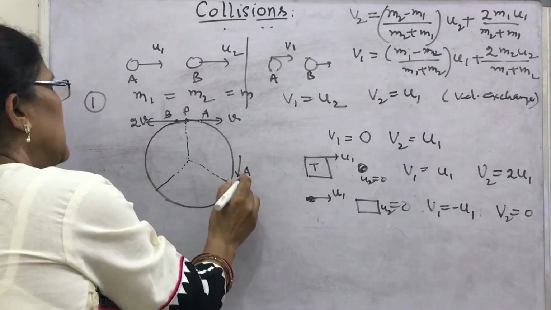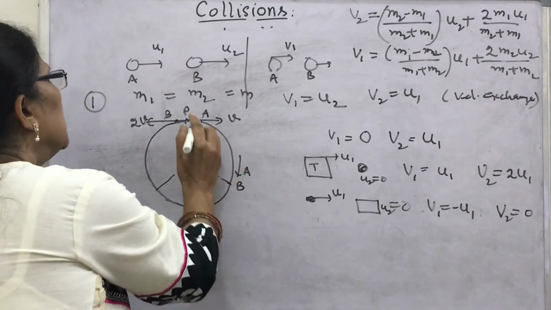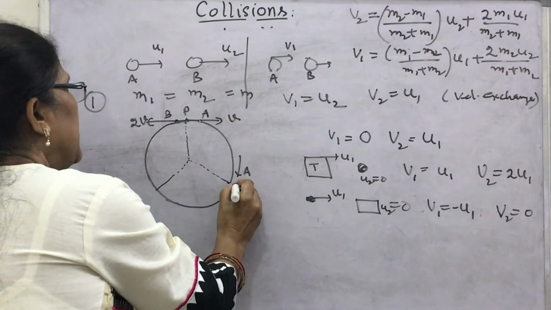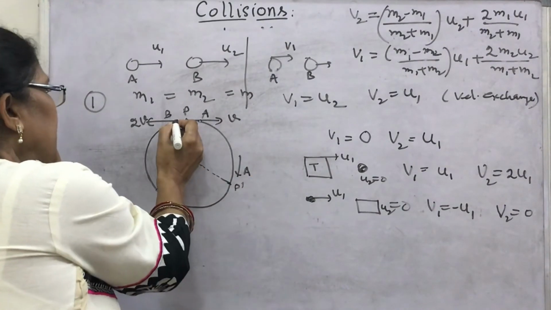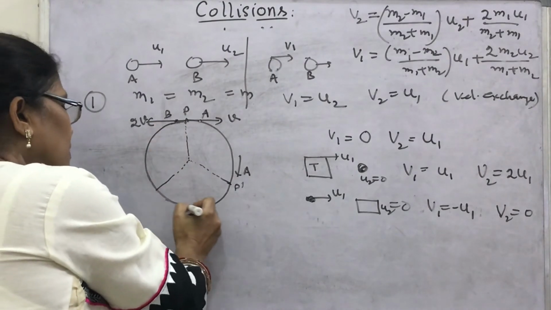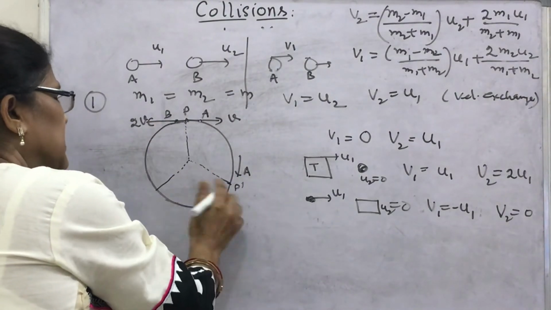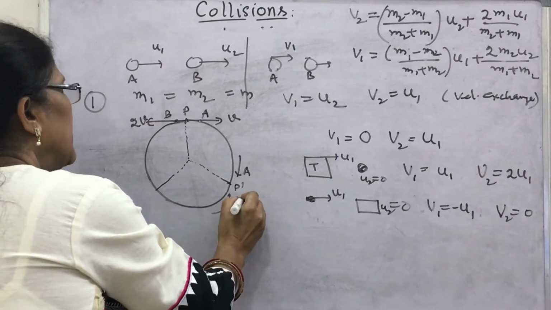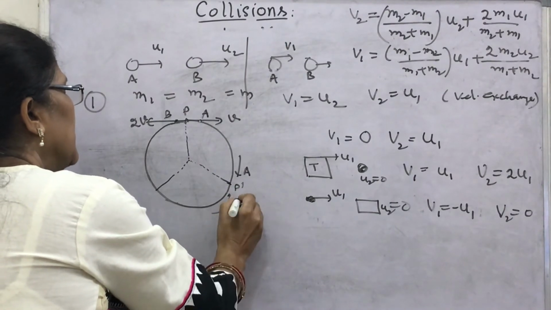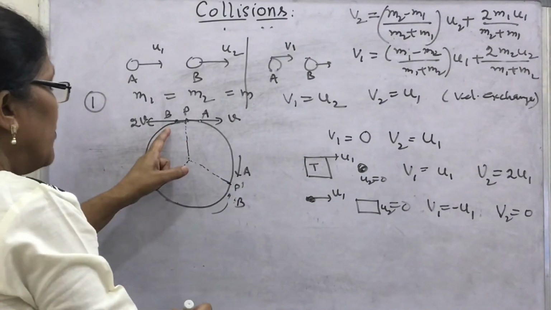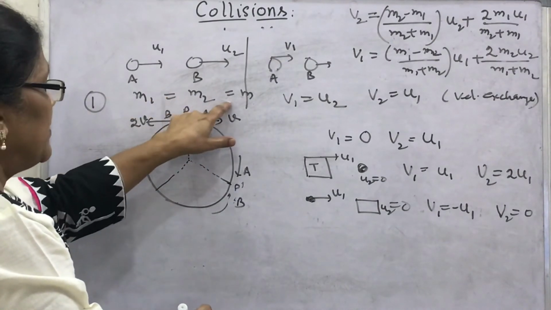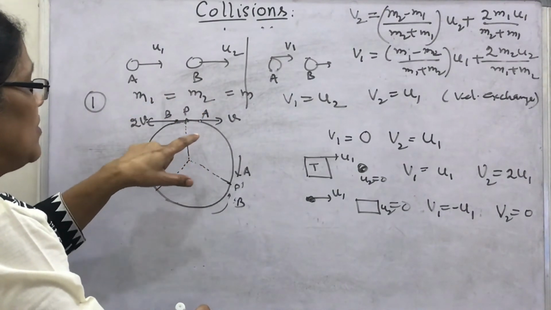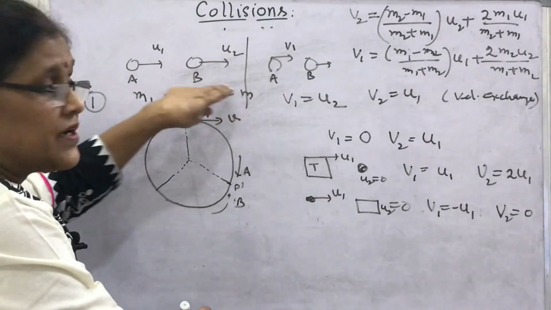Suppose this is P and this is P dash. At P dash, A will come with velocity v and B with velocity 2v, so B covers double the distance. What will happen? Both are of the same mass, m1 and m2 are the same. The condition is a perfectly elastic collision.